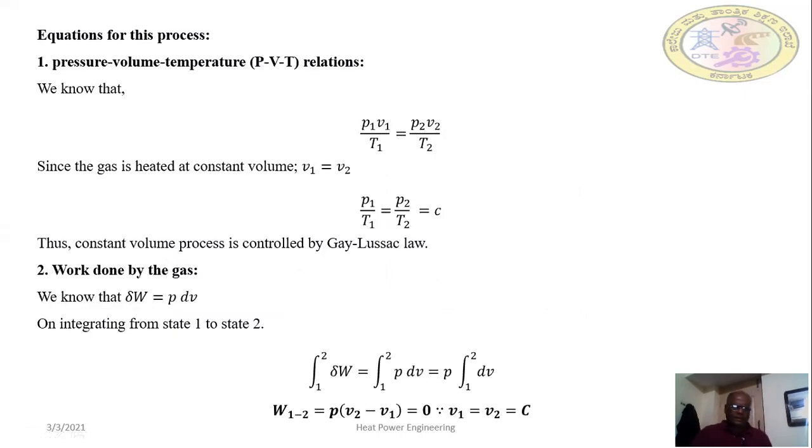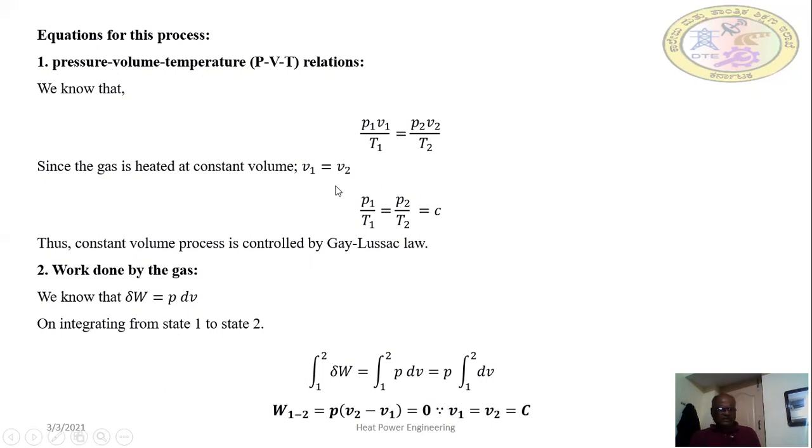Well, see, what we have discussed has to be represented by mathematical equations. The very first one is the PVT relations. What are these PVT relations? They are the temperature, pressure, and volume relations. To establish them, a gas equation is used. All of you know that the gas equation is P1 V1 by T1 is equal to P2 V2 by T2.